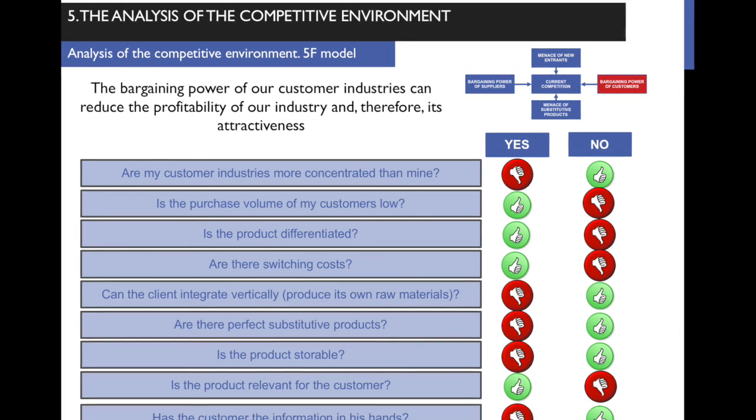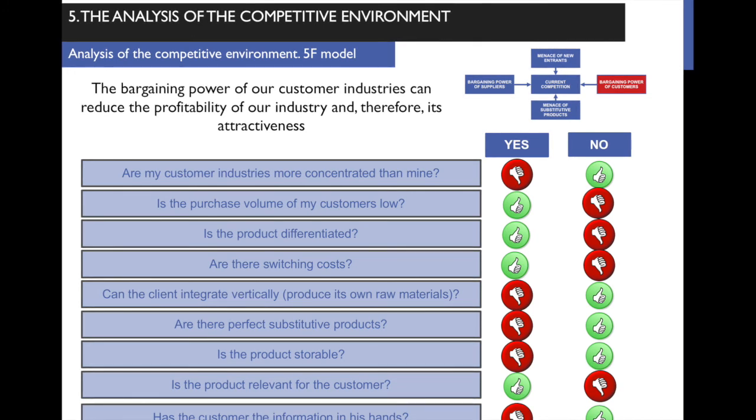Okay. Finally, has the customer the information in his hand? If the customer has got the information in his hand, okay, wrong for the suppliers. If the customer hasn't got the information in his hand, good for the suppliers. Okay, so that's it.